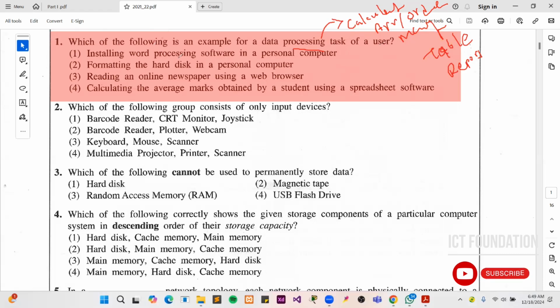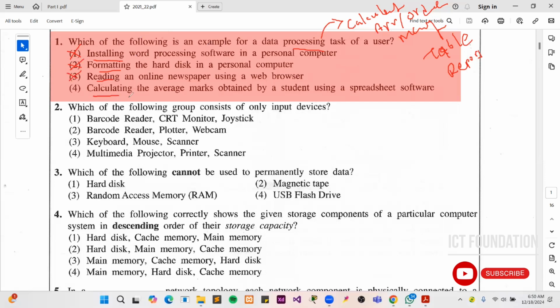So installing a word processing software in a personal computer. Installing is not considered as data processing. You are just installing a program into your computer system. That doesn't mean you are processing the data. Formatting the hard disk in the personal computer. Formatting means you are making the hard disk ready to store the data. So formatting is not considered as the processing of data. Reading an online newspaper using a web browser. You are just reading, so this reading is not considered as processing.